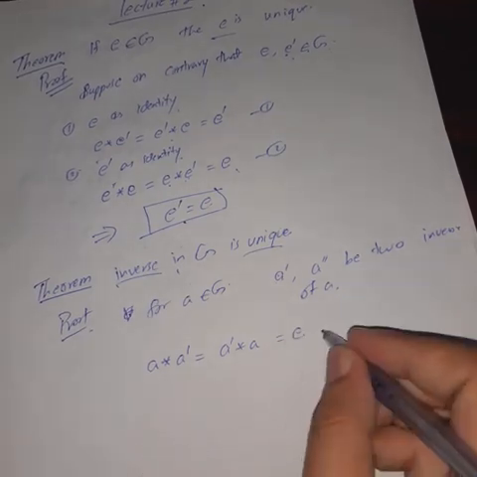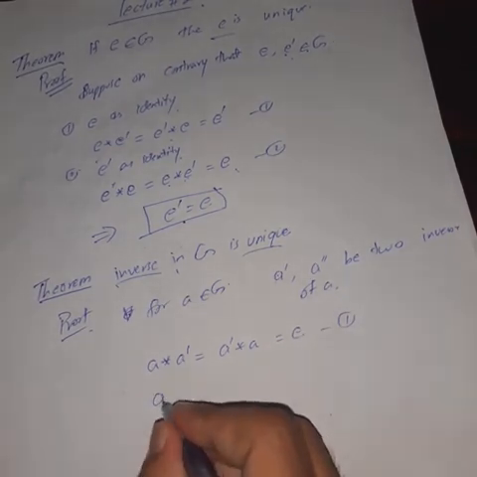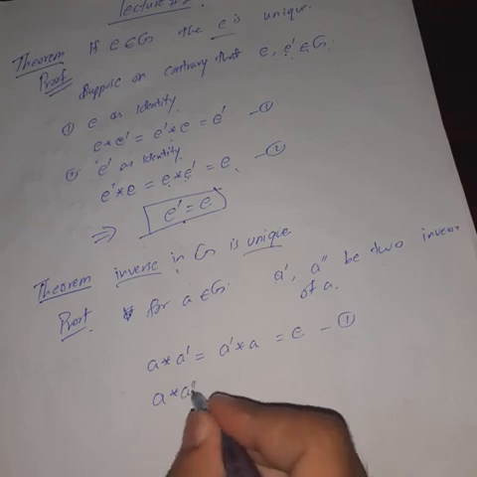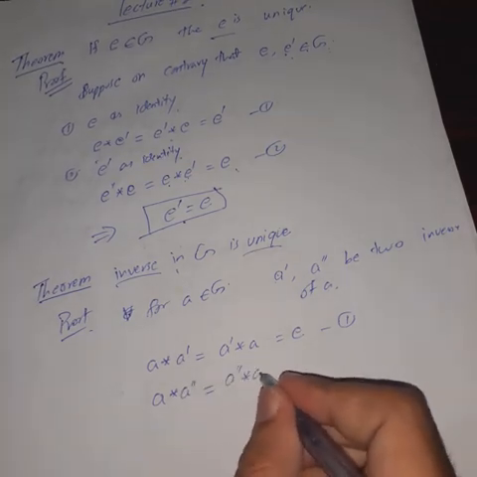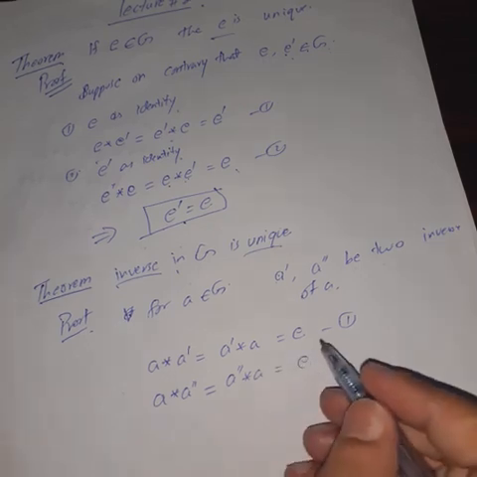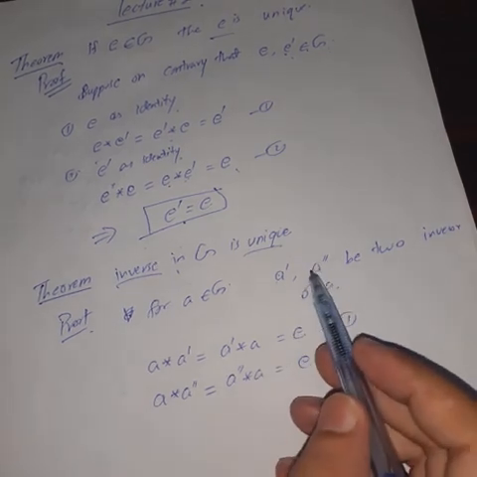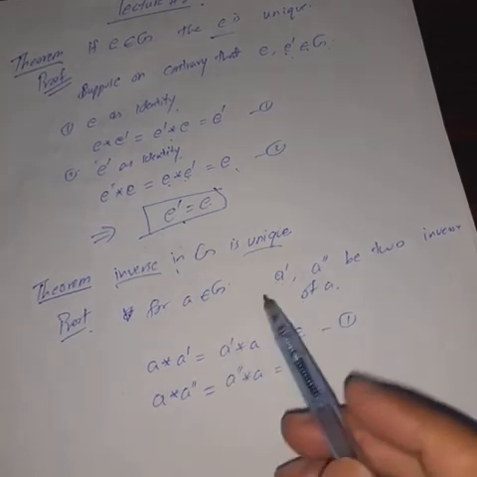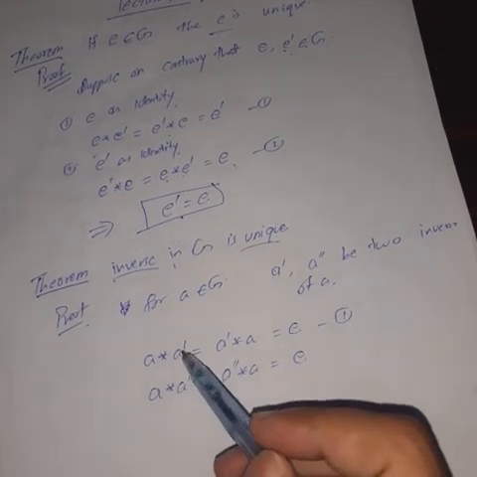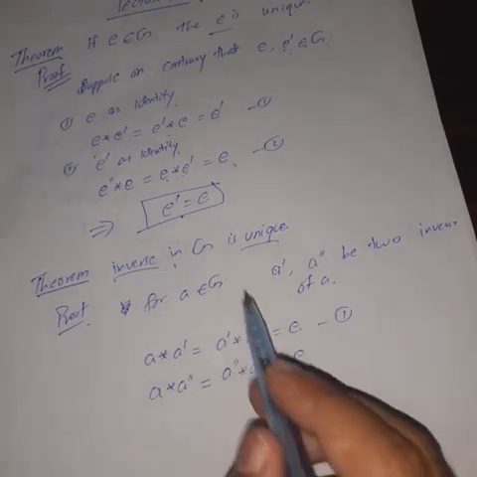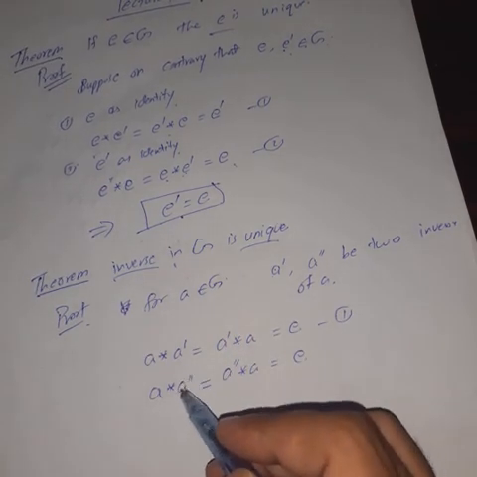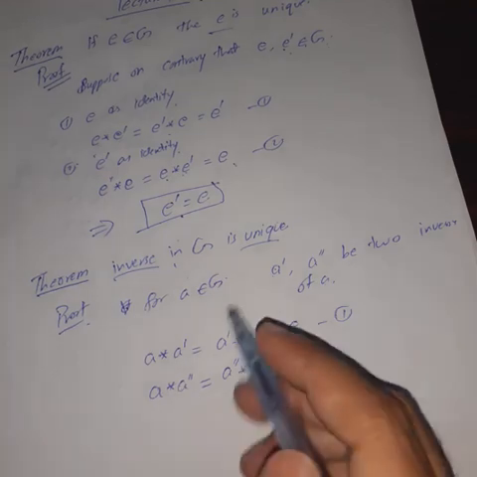And also A star A double dash or A double dash star A is equal to E, because A dash and A double dash are both inverses of A. We prove that A dash and A double dash are equal.